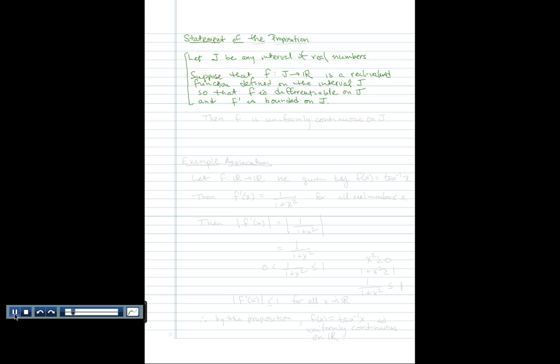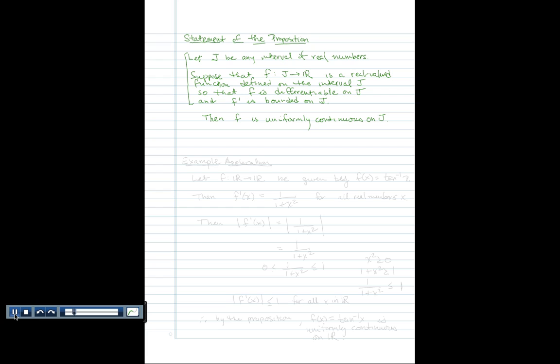Anyway, the conclusion is when you have all this going for you from here to here, then this function f is uniformly continuous on J. So now we have a formal statement of the proposition.